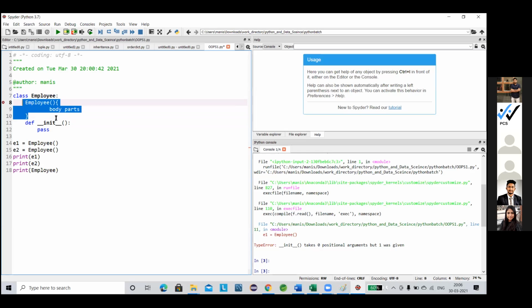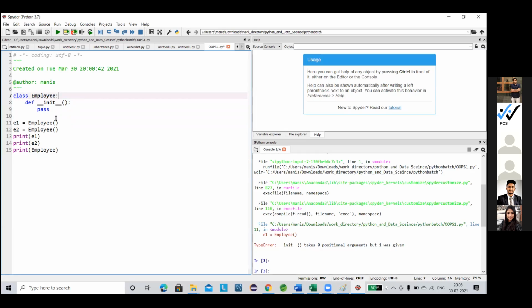Now in Python, what happened? As I told you, it has some value hidden inside here. What is the value? The value is nothing but the reference of its own, nothing but the reference of this employee. So whenever we create the object here, we always have to use one keyword in between all of the methods. That is the self keyword.